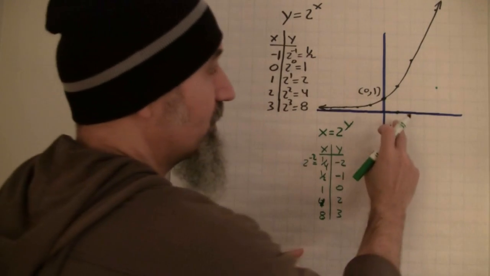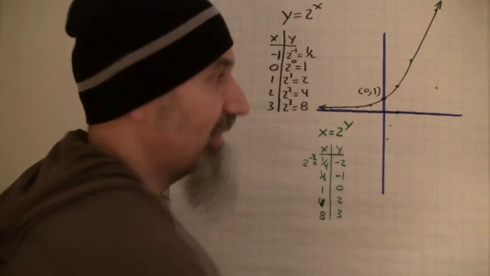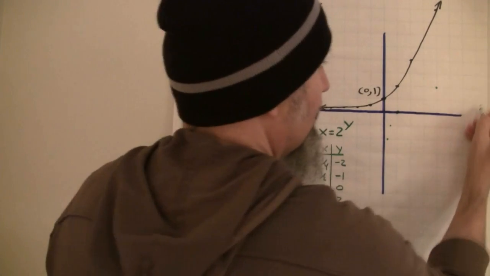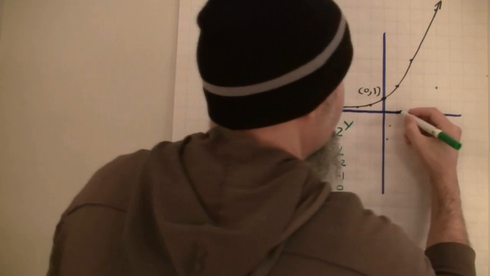I don't know if we can go as far as 8. 1, 2, 3, 4, 5, 6, 7, 8. We're at the edge of the graph paper. We're off the graph paper. So that would be 3. When x is 8, y is 3, right? So the graph of this looks like this.